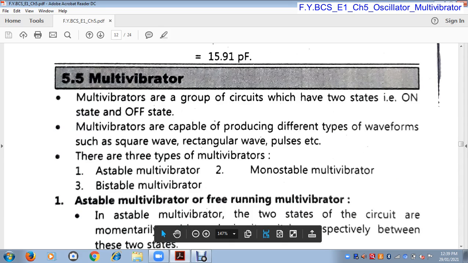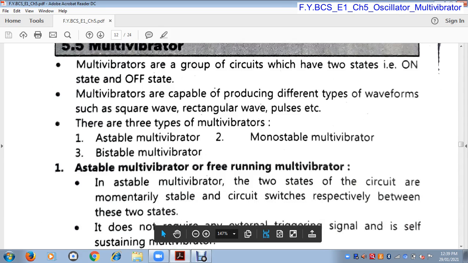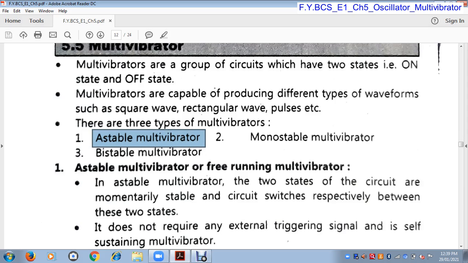Now there are three types of multivibrator: astable multivibrator, monostable multivibrator, and bistable multivibrator. In an astable multivibrator, there are no stable states. That means neither the on state is stable nor the off state is stable. It fluctuates between on state and off state.